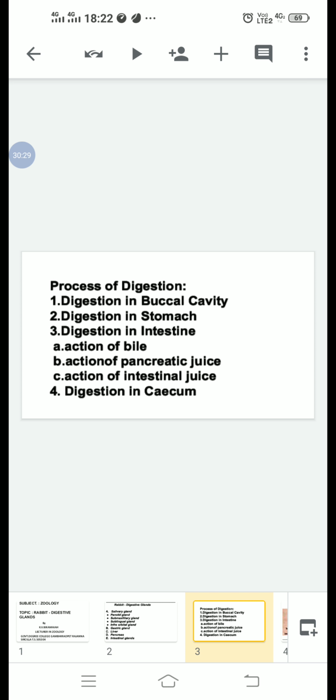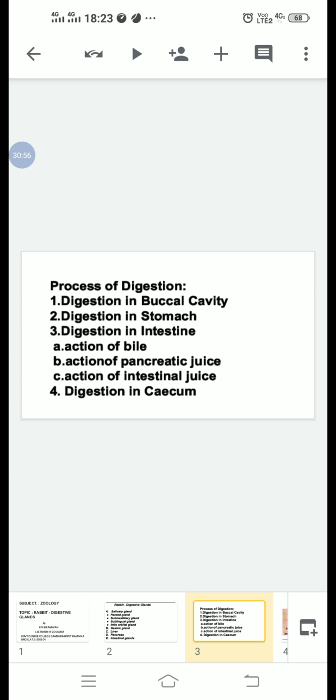The major part of the digested food is absorbed in the ileum. The ileum increases the area of absorption. The undigested materials are eliminated through the anus.